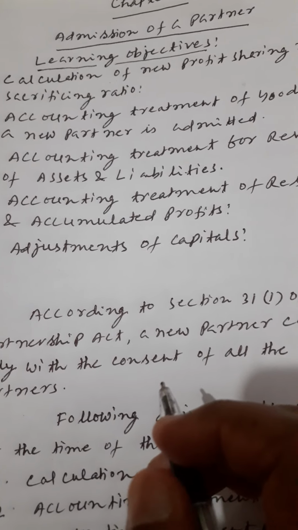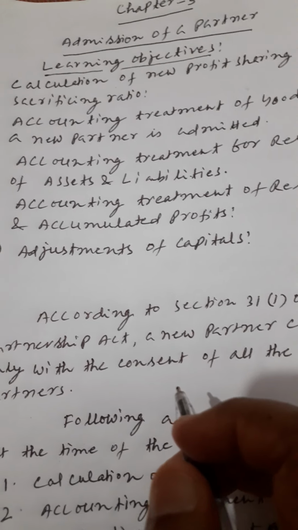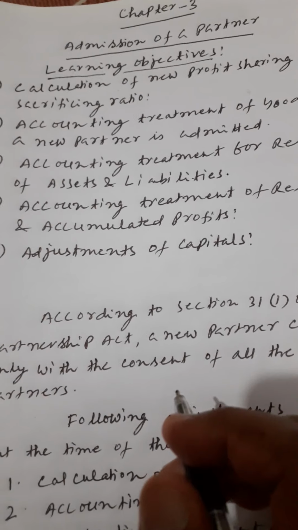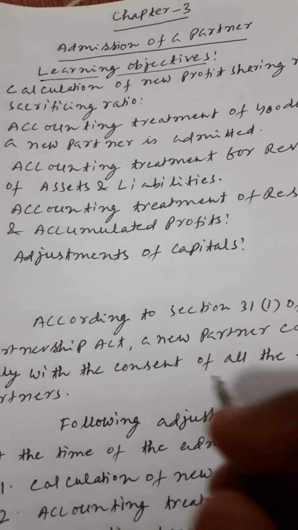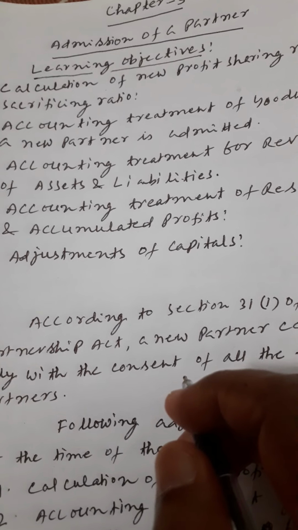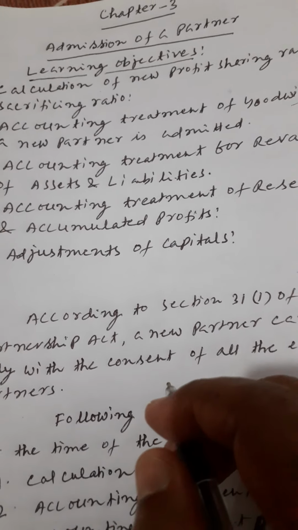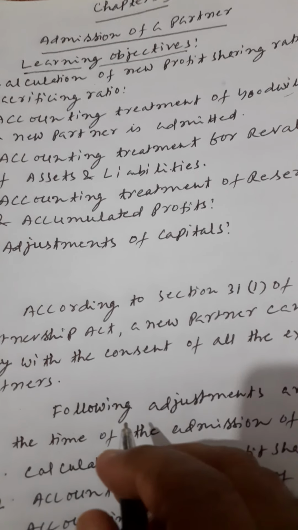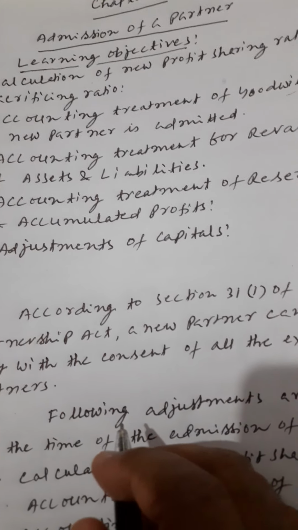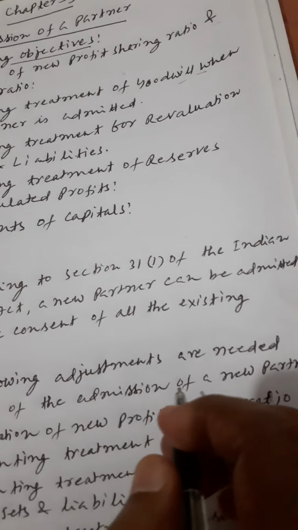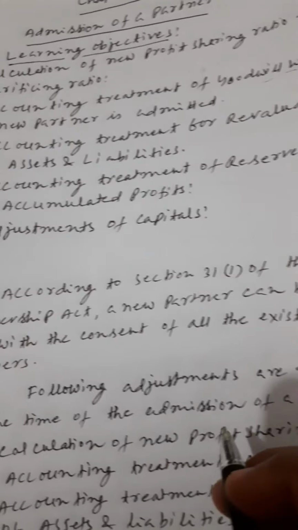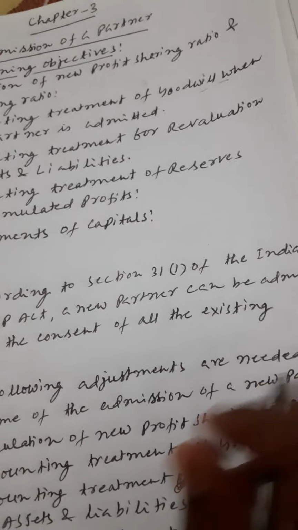In this, a new agreement is prepared and the old agreement comes to an end. When the new agreement is prepared, the following adjustments are needed at the time of the admission of a new partner.